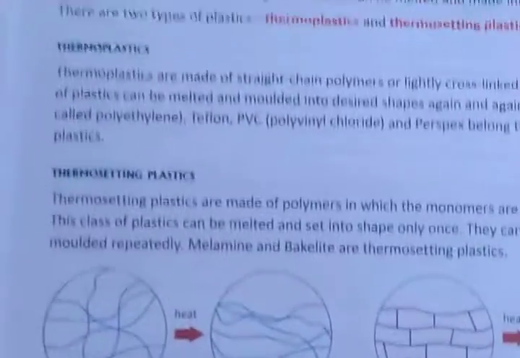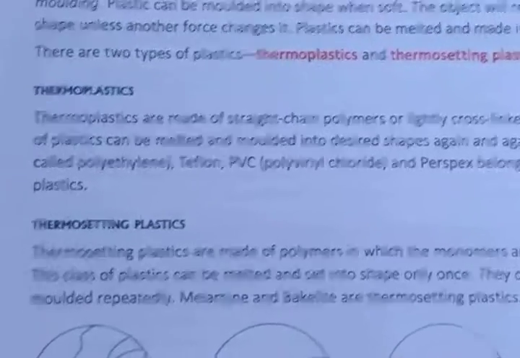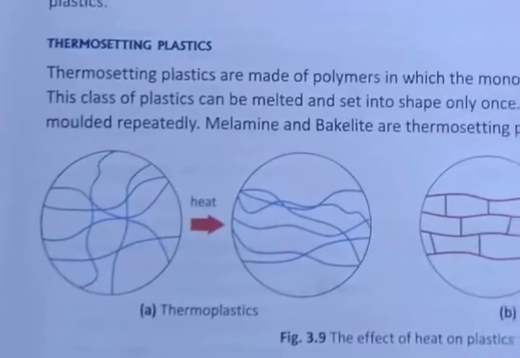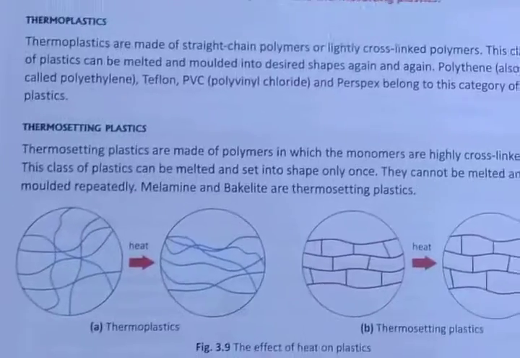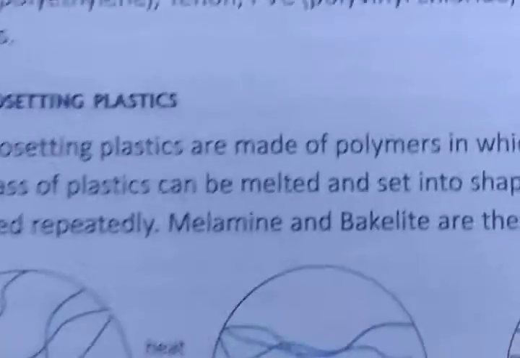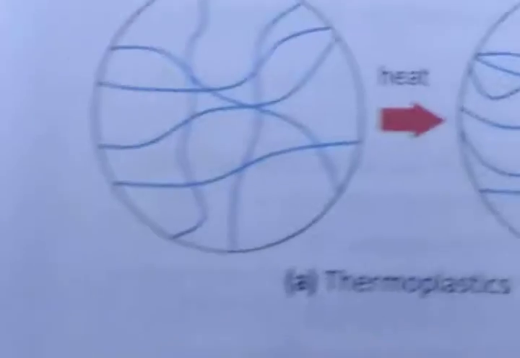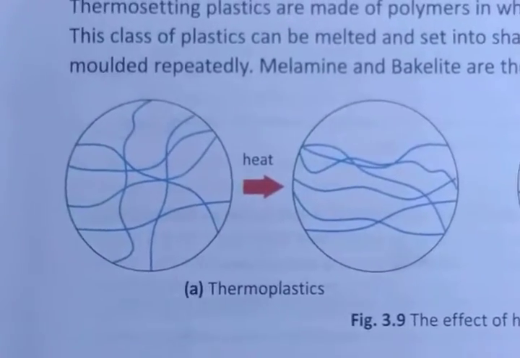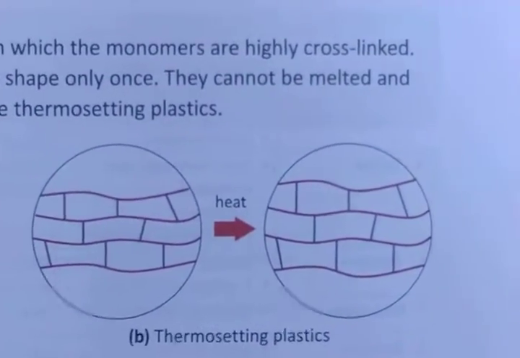See here the difference between thermoplastic and thermosetting plastic. Thermoplastic can be molded again and again, but thermosetting cannot be molded again, because once the shape has been set, it cannot be molded again and repeatedly. A few examples of thermosetting plastics are melamine and bakelite. As you can see here, in the cross-linked structure, when heat is passed, this is thermoplastic and this is thermosetting plastic. Are you seeing?